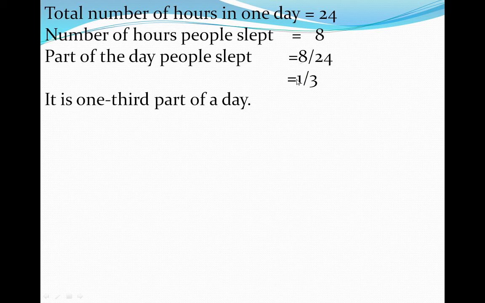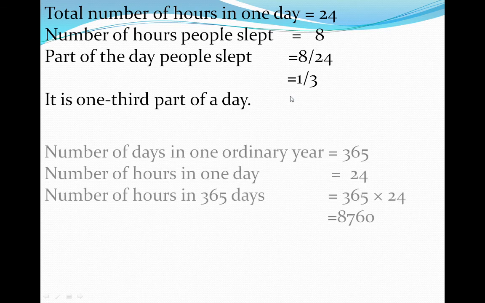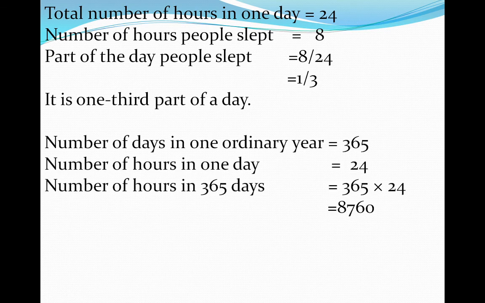So here we can write 1/3 part. So it is a 1/3 part of a day. The number of days in one ordinary year is 365. The number of hours in one day is 24. For the number of hours in 365 days, we have to do multiplication. So 365 into 24 is equal to